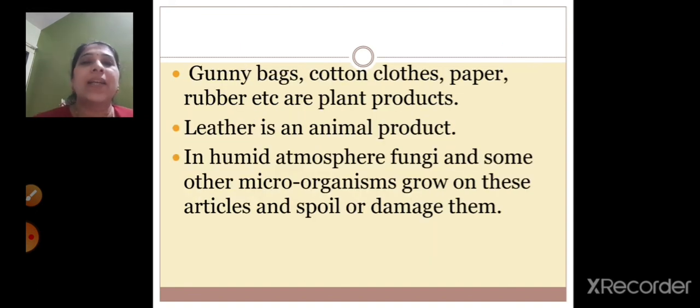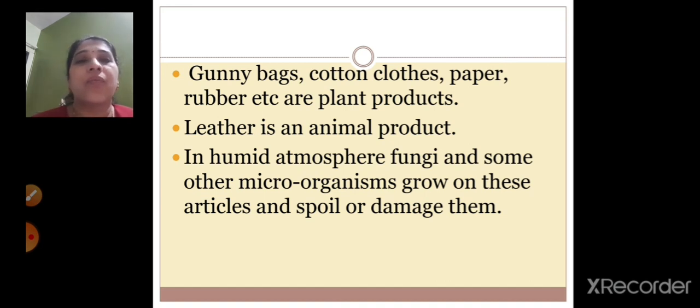Now children, you might have seen that in the rainy season the clothes which are kept for drying, you feel a little bit wet, that it is not dried properly, right? Then on the gunny bags you might see white dots on it. Then on the rubber or on the paper or all the old currency notes you might see a white powdery thing, right? So on the leather belts, the purses, the wallets, what do you do if you are going to store them? You nicely polish them and keep them for storing.